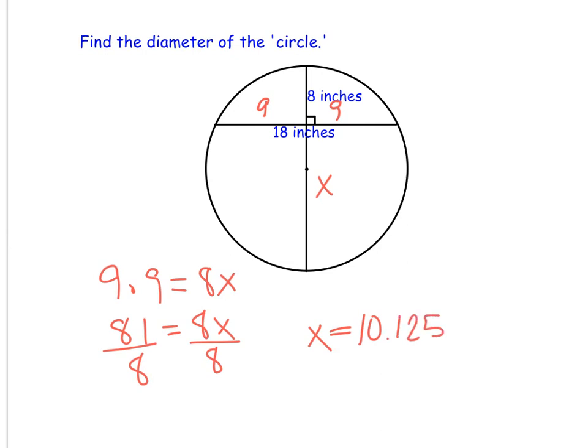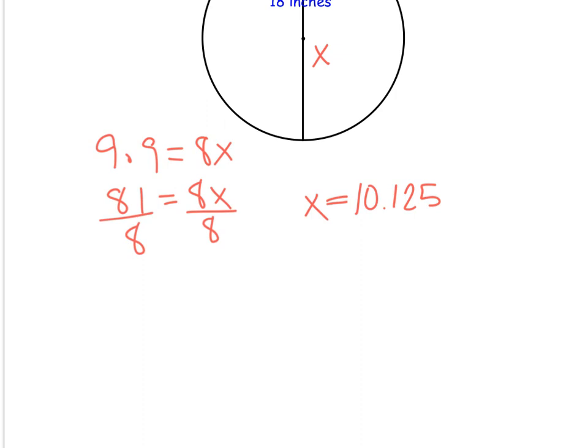If our x is equal to 10.125, that actually is going to tell us that our diameter then is just 8 plus x, or we can say it is 18.125.